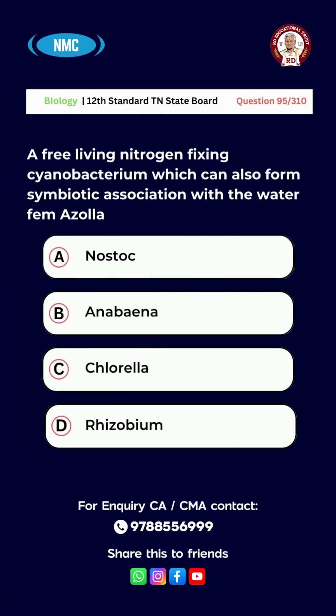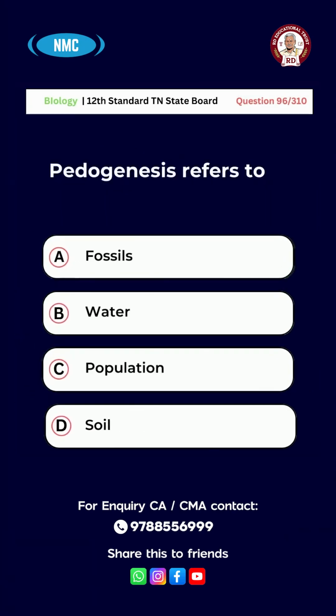A free-living nitrogen-fixing cyanobacterium which can also form symbiotic association with the water fern Azolla. Option A, Nostoc; B, Anabaena; C, Chlorella; D, Rhizobium. And the right answer is option B, Anabaena. Question number 96. Pedogenesis refers to A, fossils; B, water; C, population; D, soil. And the right answer is option D, soil.